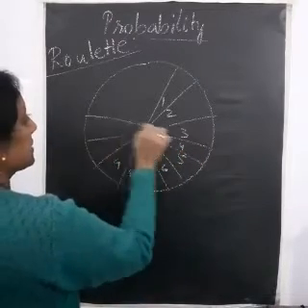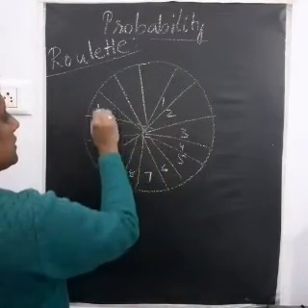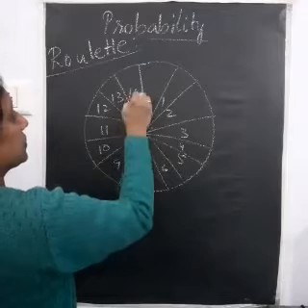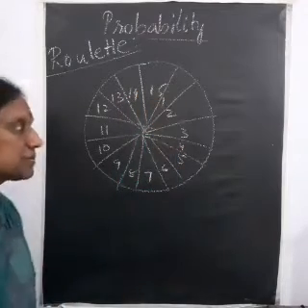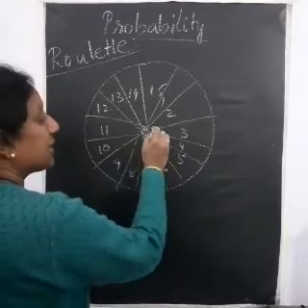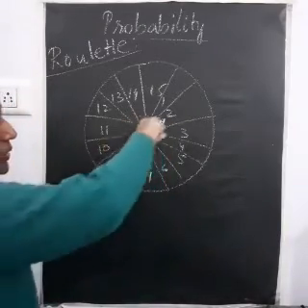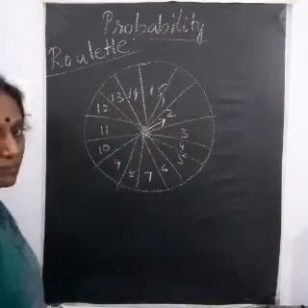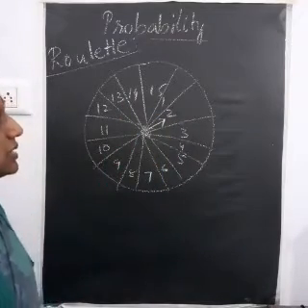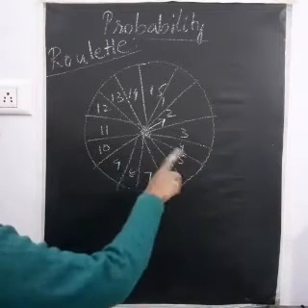Now here I'll just draw what I can, right? 10, 11, 12, 13, 14, 15, okay. So supposing I have 15 numbers, there will be a small arrow here. Now when they spin this arrow, it will come and stop at a number. Okay. So now what they will do is, they will ask you to bet on these numbers.